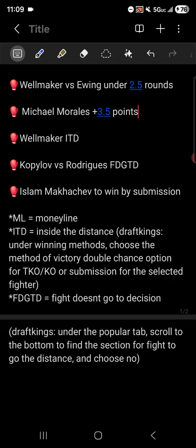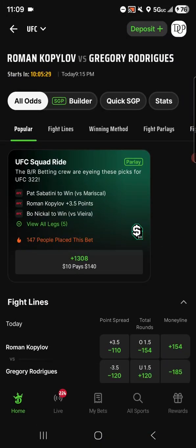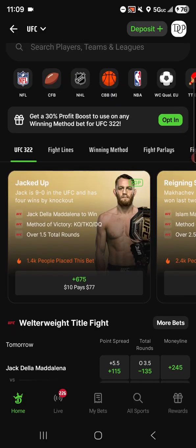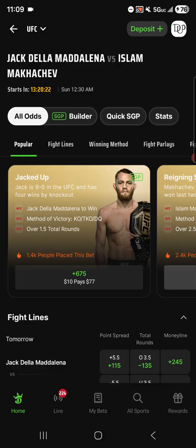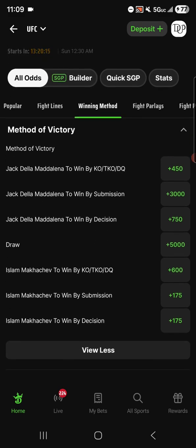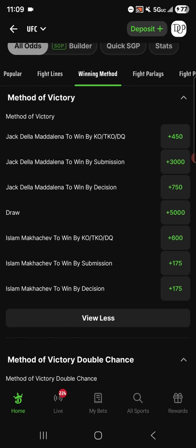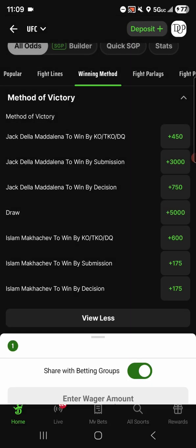The last type of bet we have here is a specific one. We kind of went over this already. Islam Makhachev to win by submission, right? If we're saying we think his path to victory is by submission, then let's go into our main card fight, more bets, and we're going to go back to our winning methods tab, and I need to view more because I can't see Islam's submission bet. Oh, look at that. It's plus money. That seems like a good bet. So Islam Makhachev to win by submission, right? Add it to the ticket.